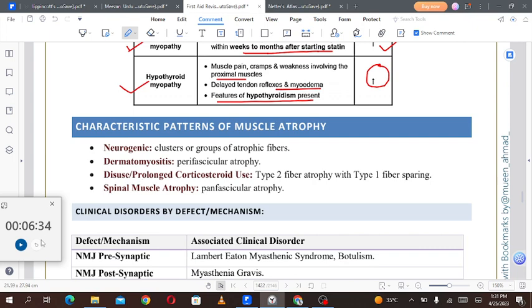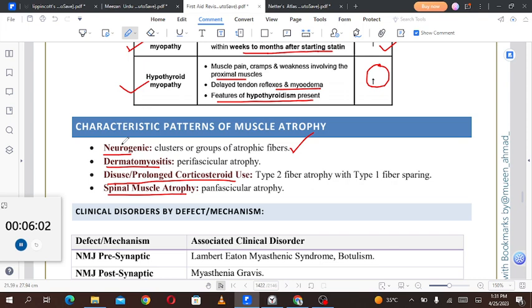Characteristic patterns of muscular atrophy can be neurogenic, dermatomyositis, disuse or prolonged corticosteroid use, and spinal muscular atrophy. In neurogenic muscular atrophy, a cluster or group of atrophic fibers will be seen, for example in the case of lower motor neuron type of injury. In that case, the muscle fibers undergo atrophy because of loss of the nerve supply, because the trophic signals are given by the nerves or the lower motor neurons. They are lost, so there will be atrophy, and a group of atrophic fibers will be found.